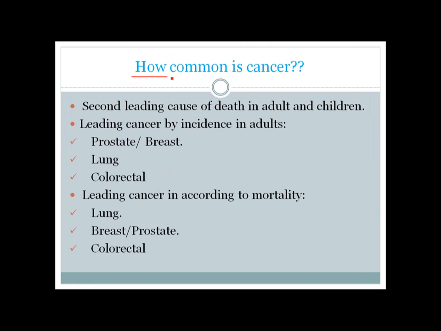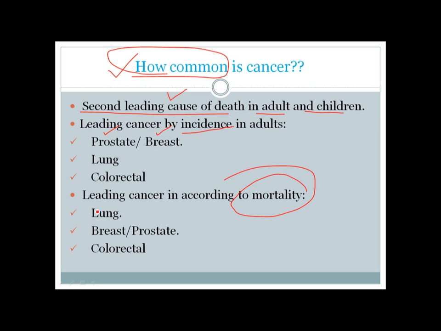We must know what the common tumors are and how common they are. Cancer is the second leading cause of death in adults and children worldwide. The first leading cause of death is cardiovascular disease, and the second is cancer. Among the cancers, according to incidence, the most common cancer in males is prostate cancer, and in females is breast cancer. But according to mortality, the fatal cancer is lung cancer. Colorectal cancer is third in both lists.